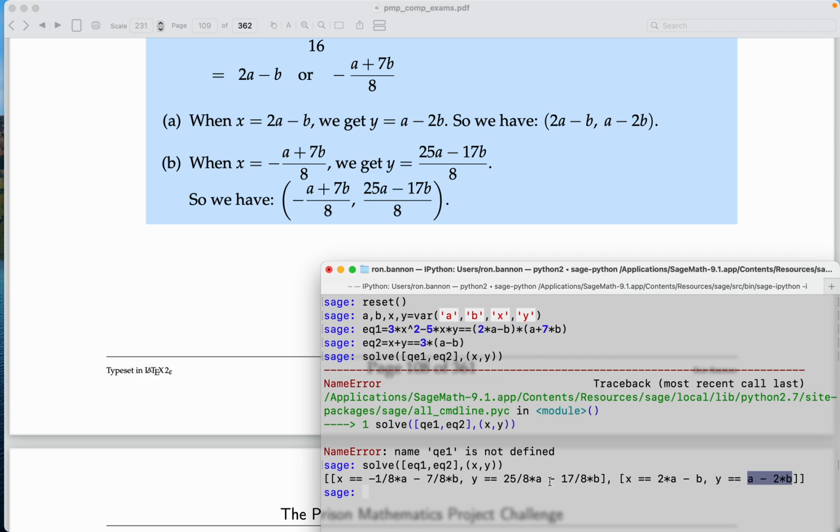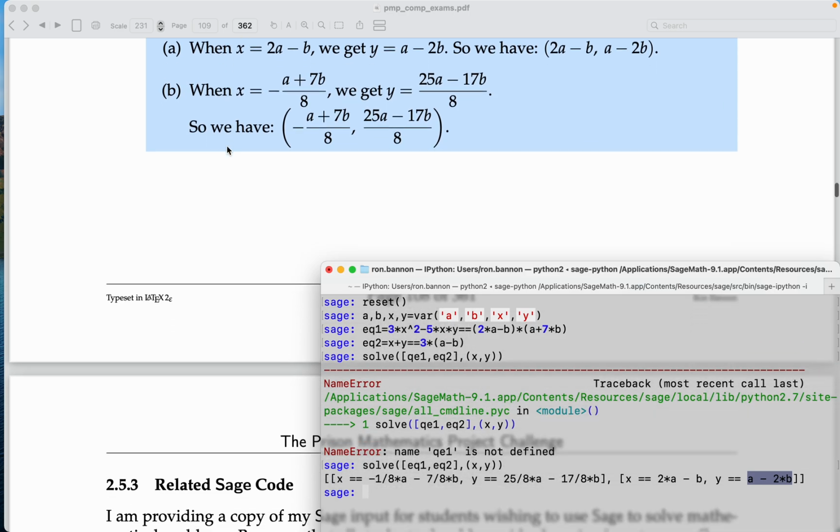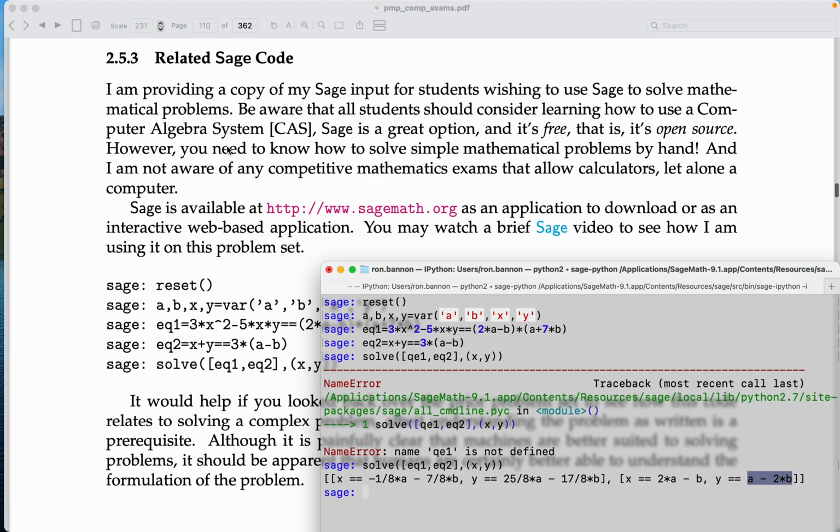Now, Sage was a lot quicker than we did it by hand, though. Hope you realize that. What's the point here, though? Do things by hand, but start to realize that there's software out there that can speed the process up greatly. And I'm really looking forward to you actually using software, not to do competitive exams, by the way, but using software to start to develop a skill set that's going to carry forward, particularly for those students that are going to applied mathematics, where it's going to be an absolute essential tool in your tool chest.